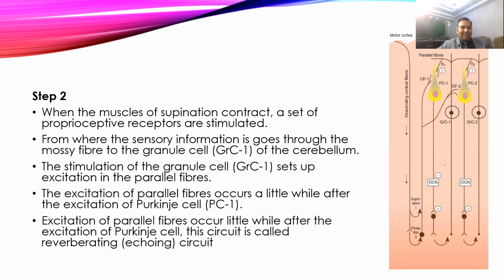Once the granular cell is excited, that excitation is sent up the parallel fibers and causes excitation of the Purkinje cells. Once the Purkinje cells are excited, that causes more excitation of the supination movement, and again it causes excitation of the granular cells.